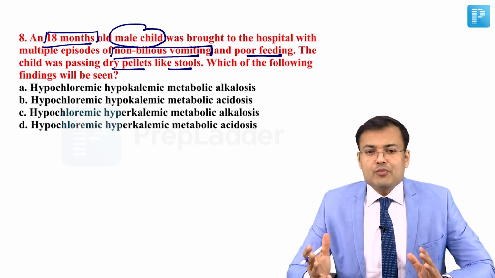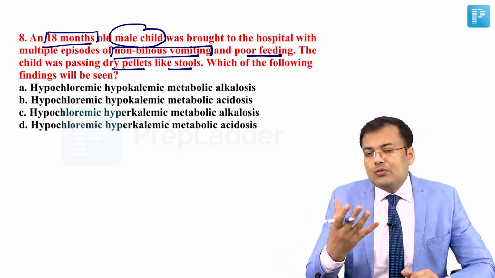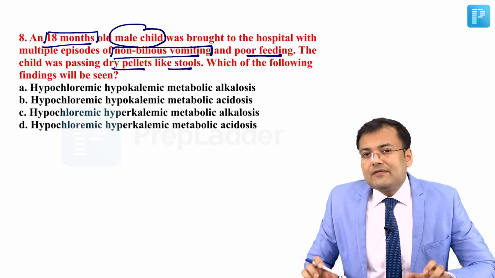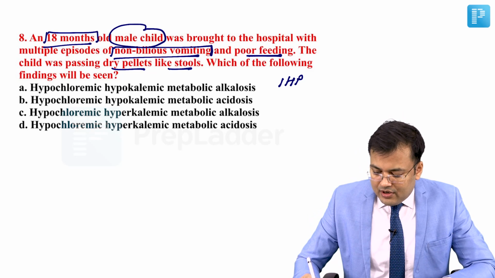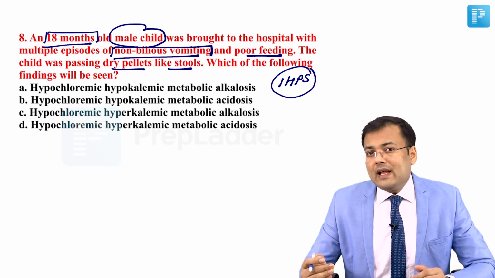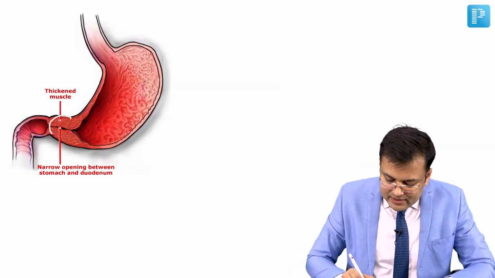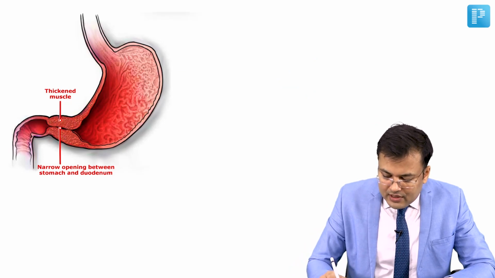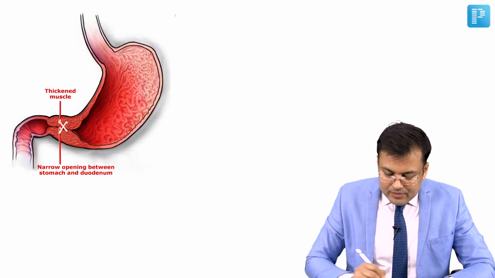So if you see the patient profile, 18 months old, male child, multiple episodes of non-bilious vomiting, poor feeding, all of these findings go in favor of infantile hypertrophic pyloric stenosis. What's the problem in infantile hypertrophic pyloric stenosis? In such patients, you will notice that there is hypertrophy of circular muscle fibers at the pylorus, and because of that there is obstruction.